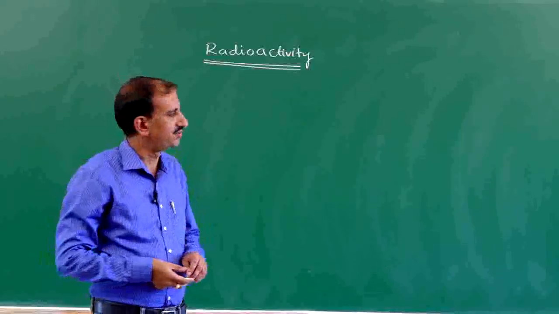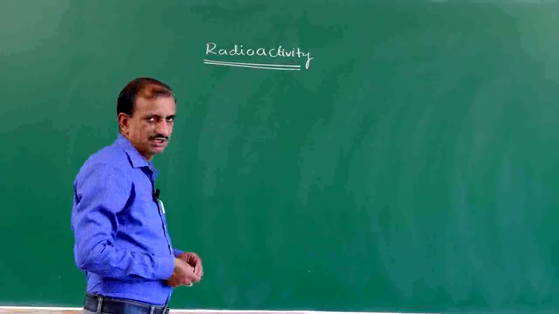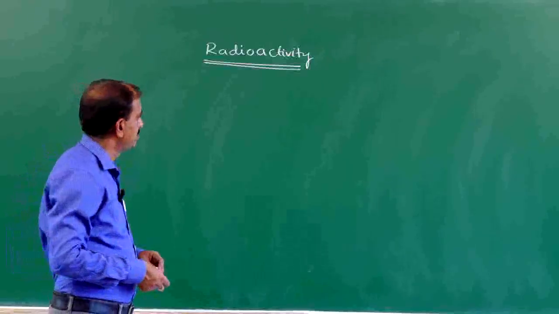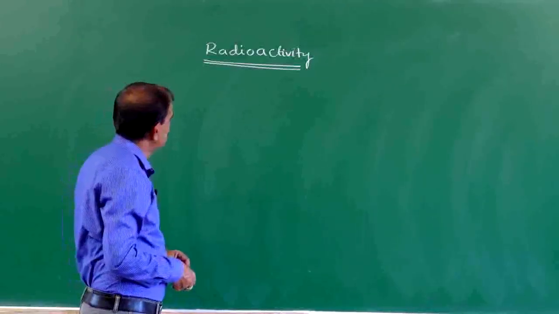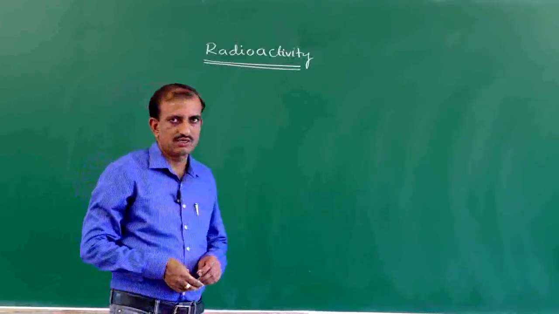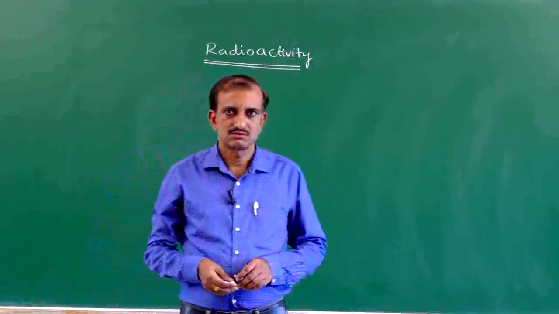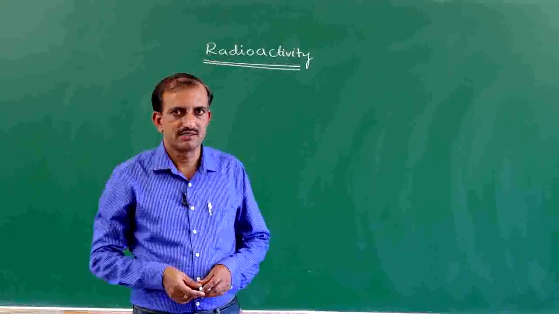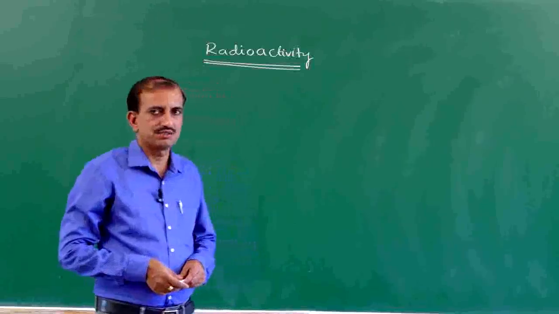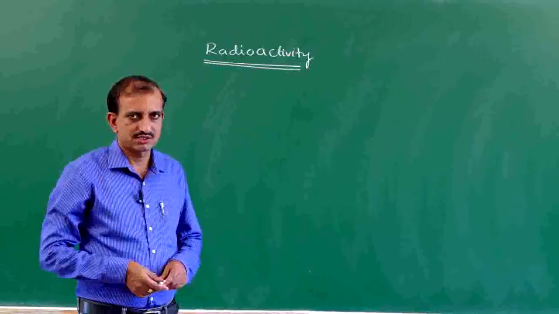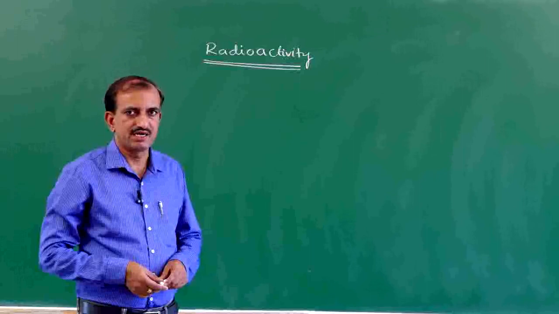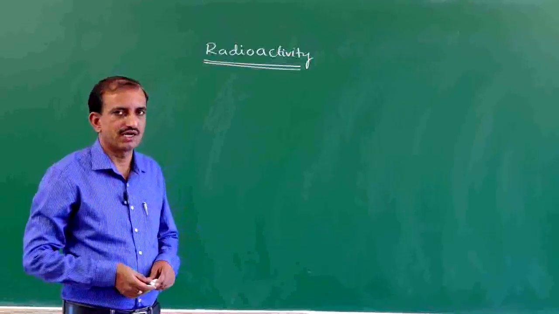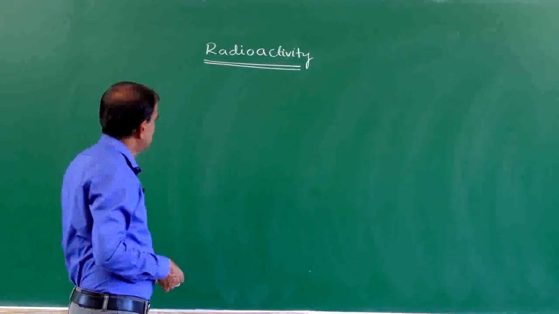What is radioactivity? Radioactivity is a phenomenon in which a heavy element or nucleus spontaneously disintegrates together with the emission of certain radiations like alpha, beta, gamma. This phenomenon is known as radioactivity.